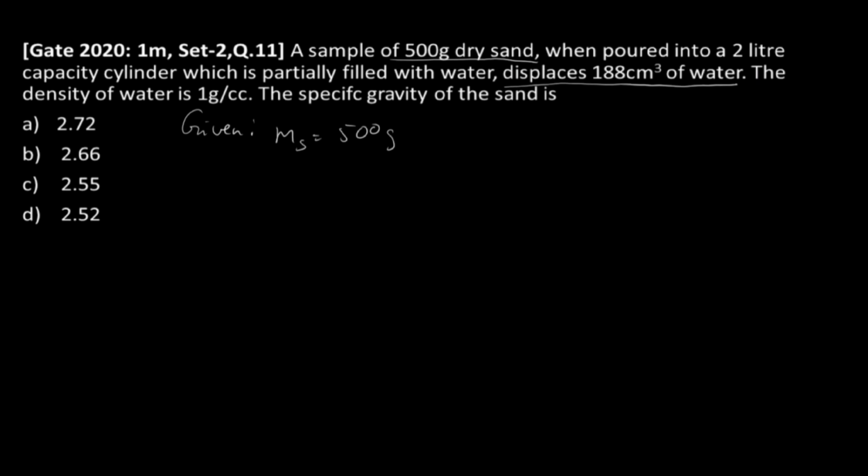Means if you pour the sand in the 2 liter cylinder filled with water, it displaces 188 centimeter cube of water, which means the volume occupied by the sand is 188 centimeter cube. Also they have given the density of water as 1 gram per centimeter cube. And now they have asked us to find out the specific gravity of the sand.